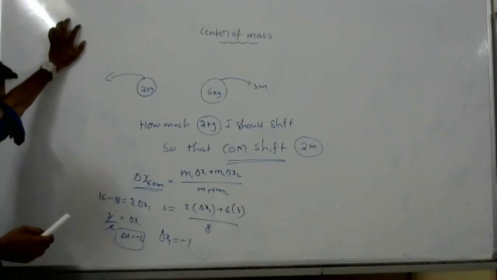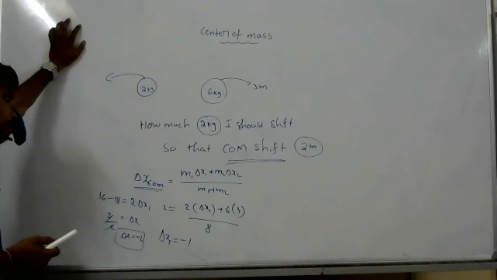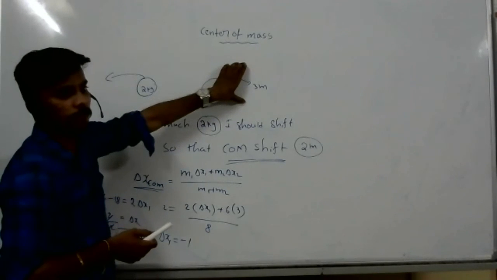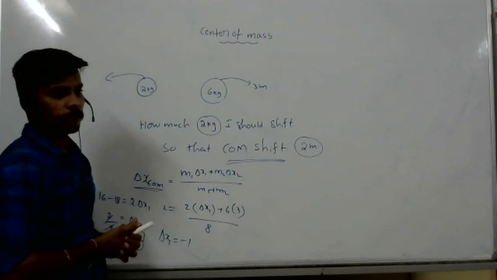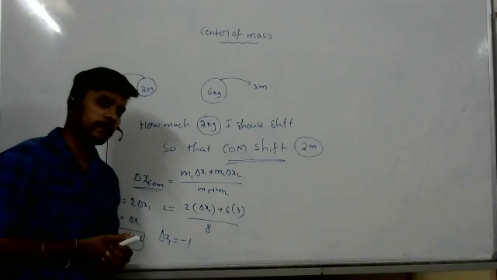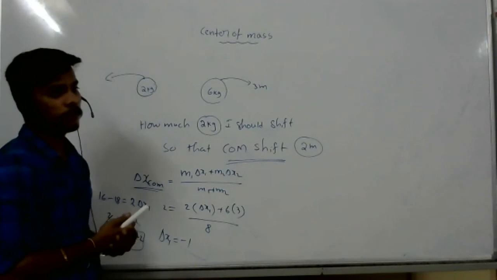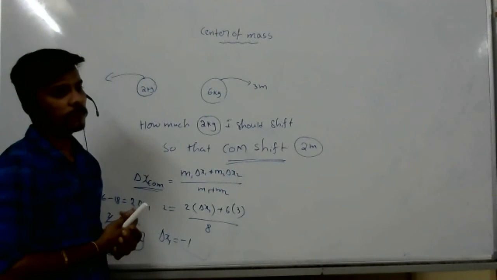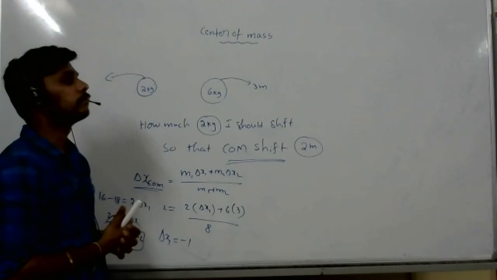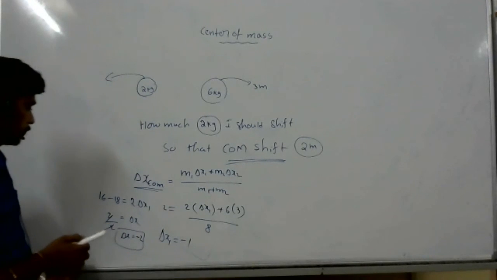Sir, I have a doubt. Ask. Consider practically it is 6 kg and 2 kg. If the 6 kg moves some distance, then the 2 kg can have two possible scenarios, sir. One, it moves towards the 6 kg so that the center of mass shifts 2 meters. Other, it can go far away from the 6 kg so that the shift is also 2 meters. One is towards 6 kg, 2 meters. One is away from 6 kg, 2 meters.